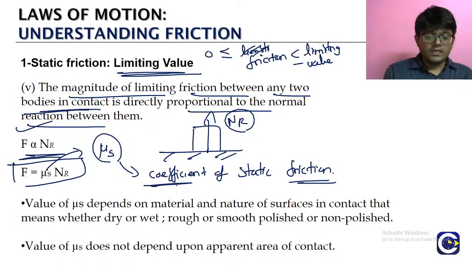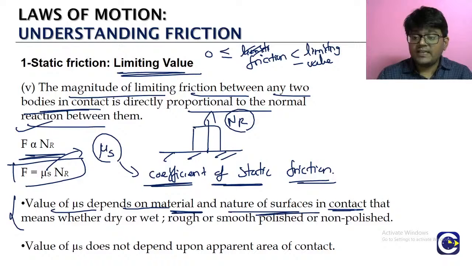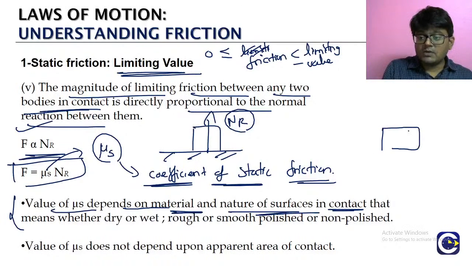Okay, what does the mu s value depend upon? Look here, the value of mu s, all these are important because these are possible reasoning questions in NEET. The value of mu s will depend upon the material and nature of surfaces in contact. Means what? Suppose on this side there is a copper object and on this side an iron object.